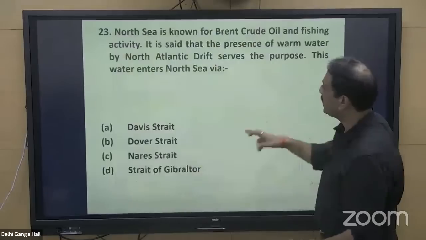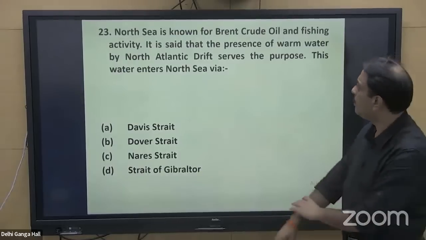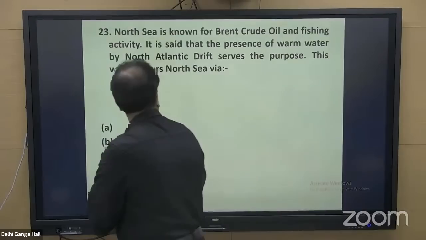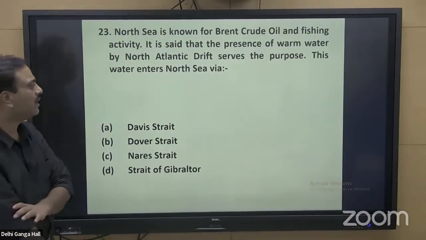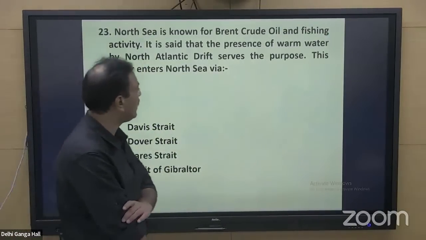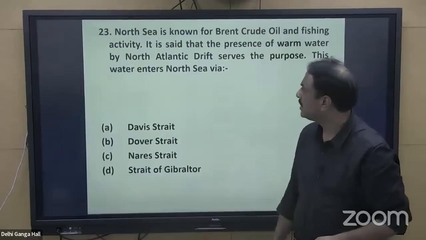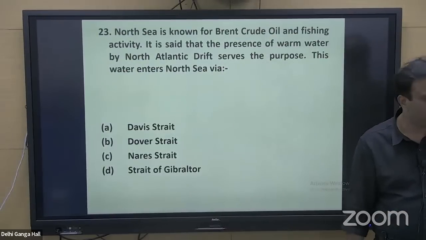Question number 23. North Sea, known for Brent crude oil and fishing activity. It is said that the presence of warm water by North Atlantic drift serves the purpose. This water enters North Sea via. North Sea is known for Brent crude.